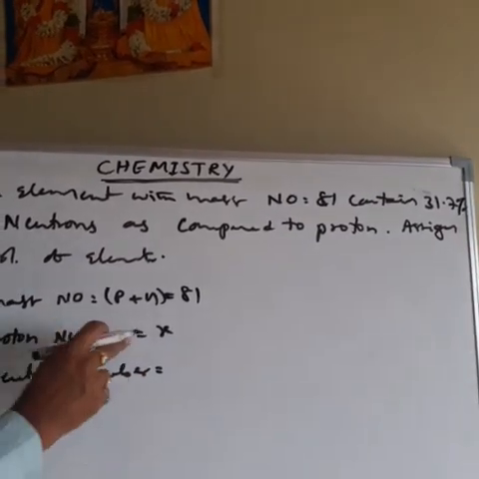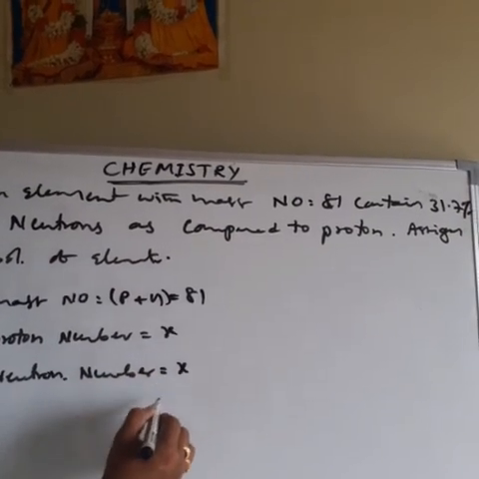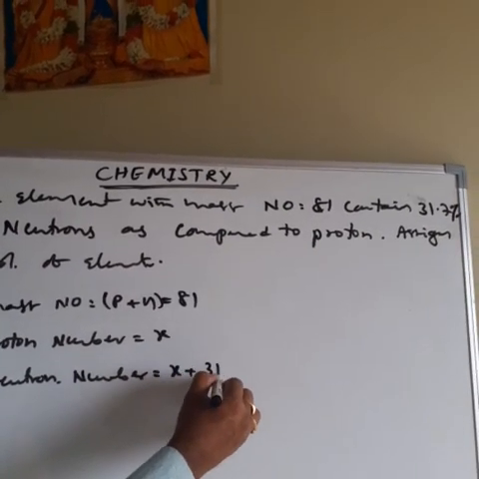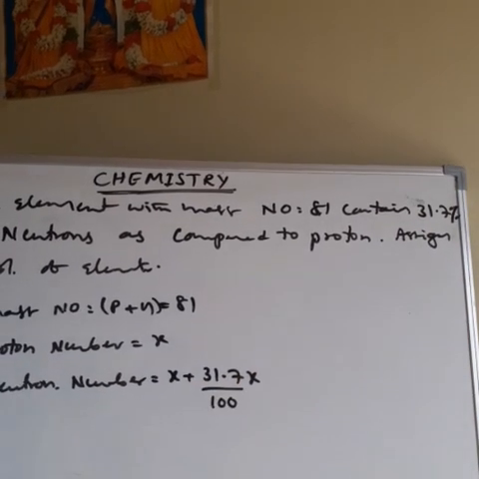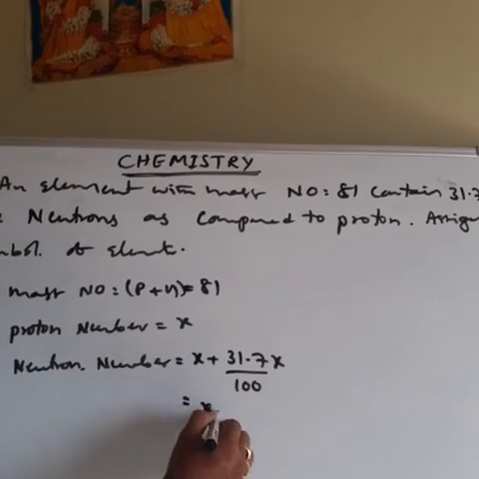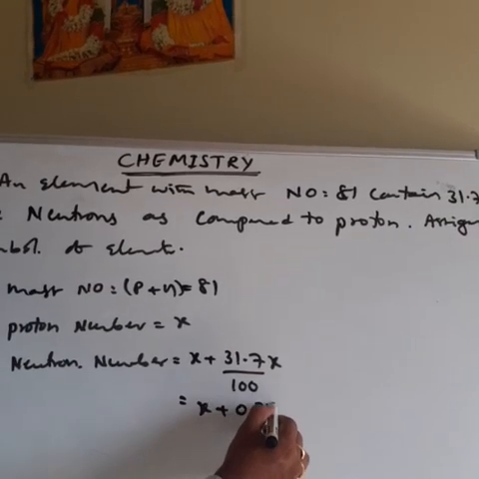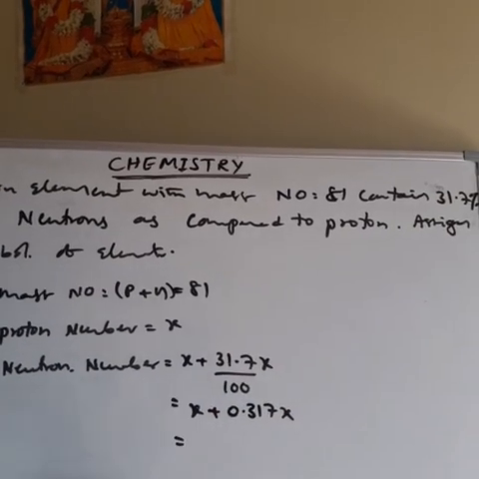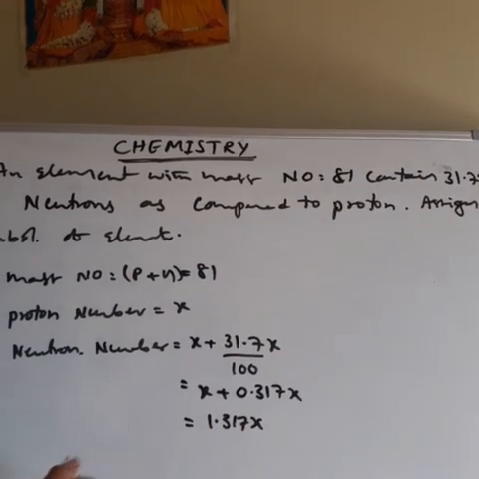Neutron number compared with proton number, how many percentage more? 31.7% more than proton. So proton plus 31.7 by 100 times x. Then what happened total? x plus its value 0.317x. Then total its value 1.317x. So this is the neutron number.